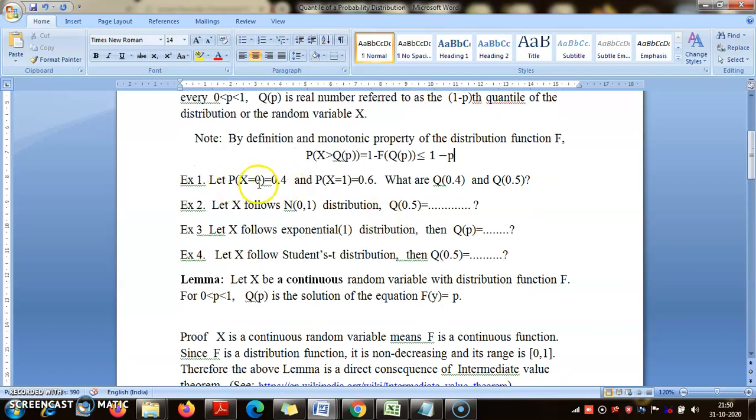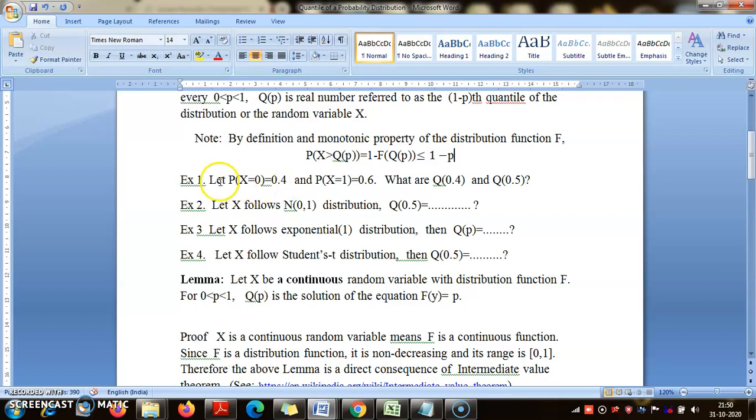Now look at a distribution where X takes two values, 0 and 1, with probabilities 0.4 and 0.6. I would like you to find q_0.4 and q_0.5. So you check with the values. See how the distribution function looks like.